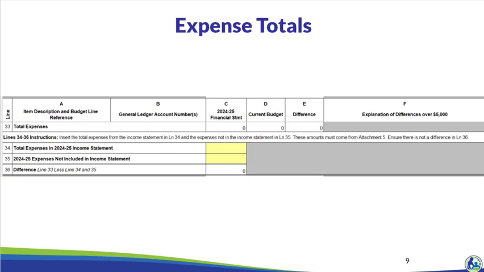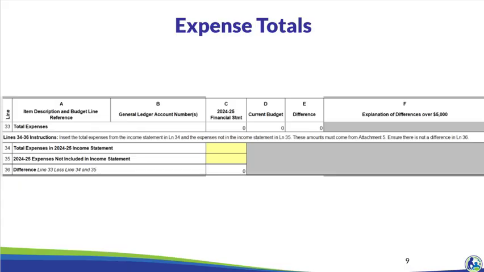If the school does not have any expenses recorded outside of the general ledger, it should enter 0 on line 35. Line 36 will calculate as the difference between the total expenses on line 33 and the total of the expenses in the income statement on line 34, plus the amounts not in the income statement on line 35. The difference must be 0.